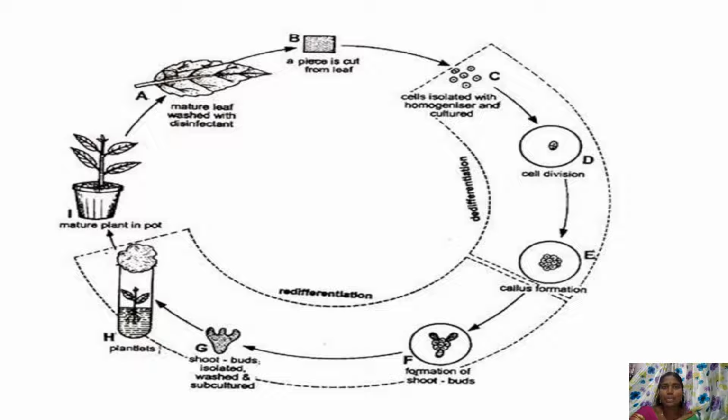Again, the flow chart shows the process from the mature leaf, the leaf tip or a piece of the leaf. The leaf cells, isolated with a homogenizer and cultured to form an undifferentiated mass of cells, is called dedifferentiation. From the undifferentiated mass of cells, shoot buds develop. The shoot buds are isolated, washed and subcultured to form the whole plantlet, and this step is called redifferentiation. This is dedifferentiation and this is redifferentiation.